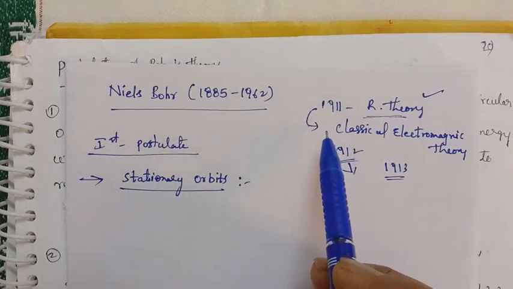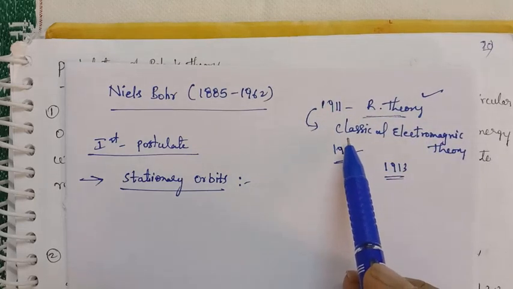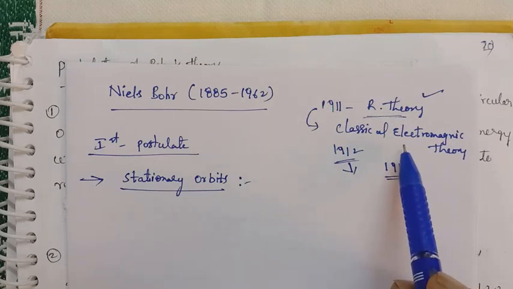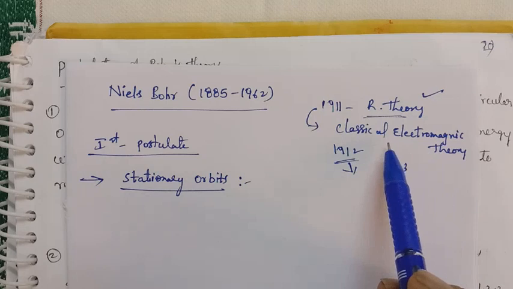In the previous class we learned Rutherford's theory. This theory is based on classical electromagnetic theory, but it is unable to explain the stationary orbits.